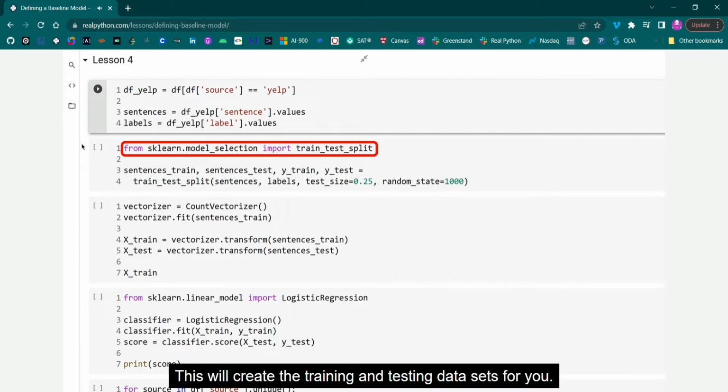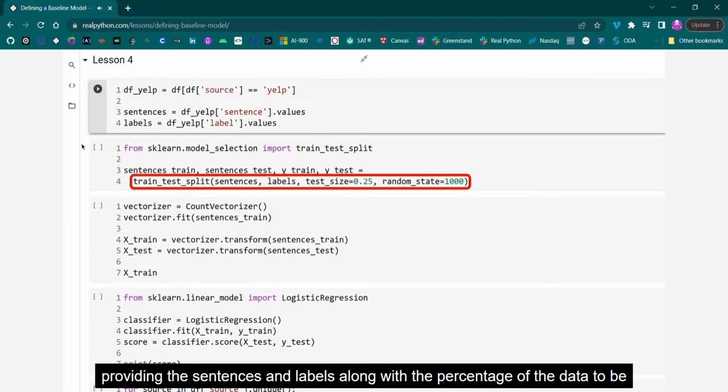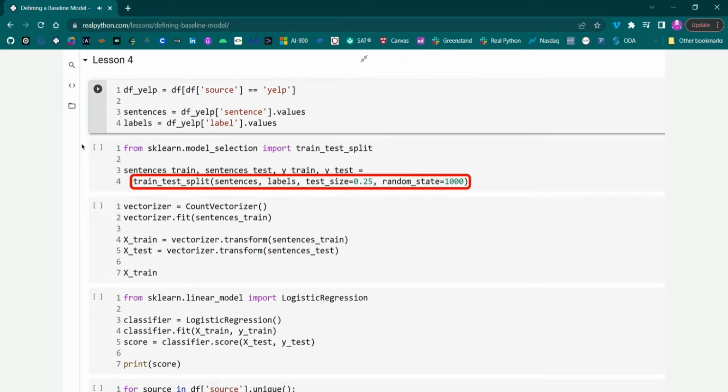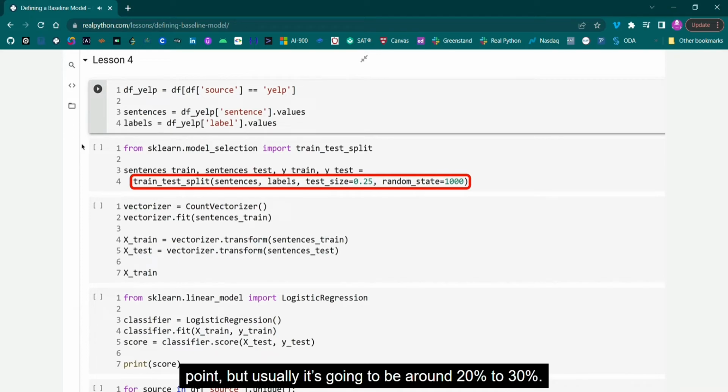This will create the training and testing datasets for you. First, import the function. Then call the function, providing the sentences and labels, along with a percentage of the data to be used for the test dataset. Here you'll use 25%. You'll find that there are a number of religious debates about the ideal split point, but usually it's going to be around 20 to 30%. In this case, for reproducibility, specify a random state of 1000.